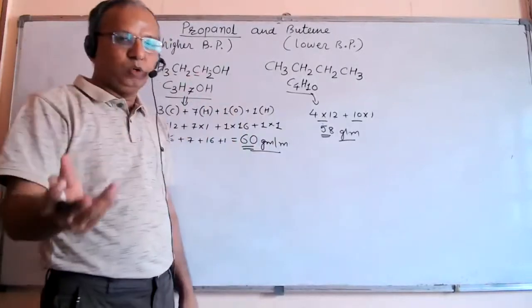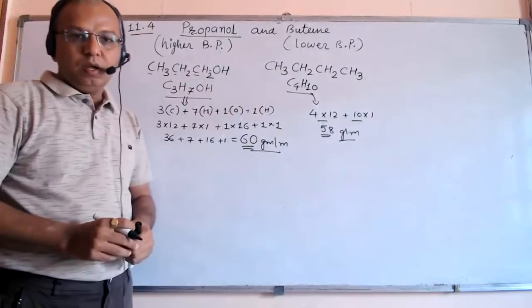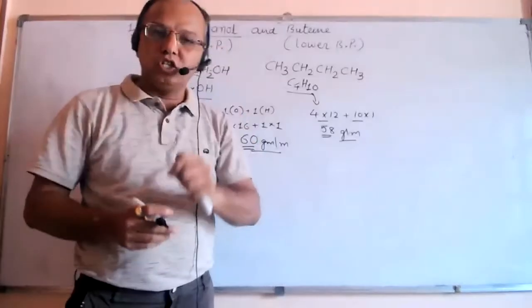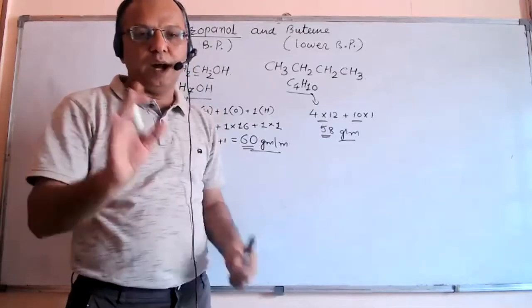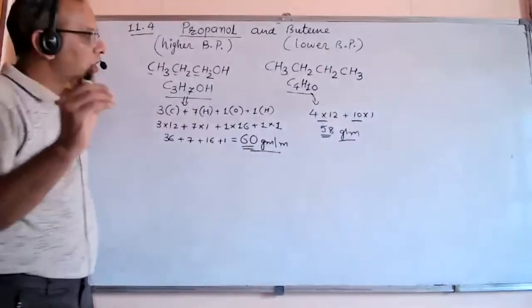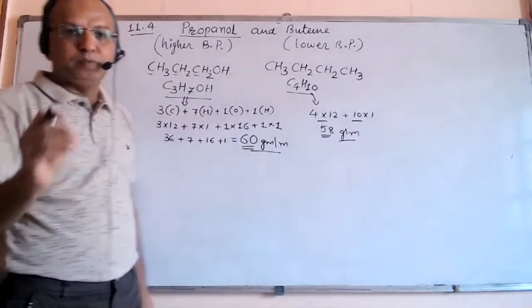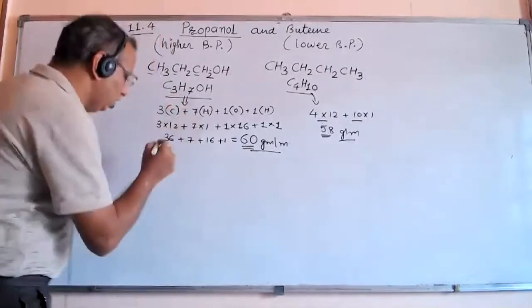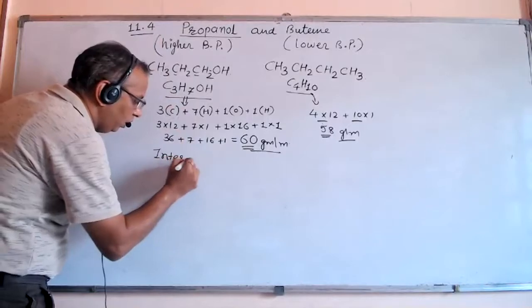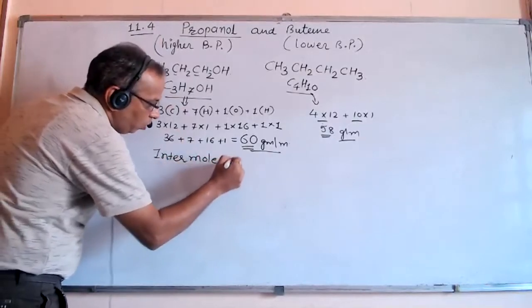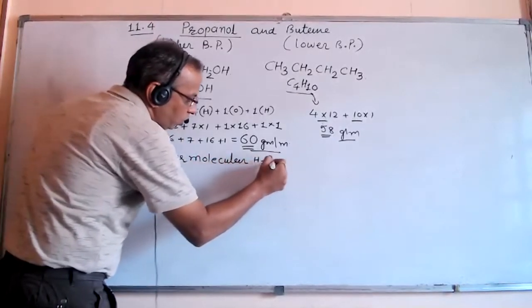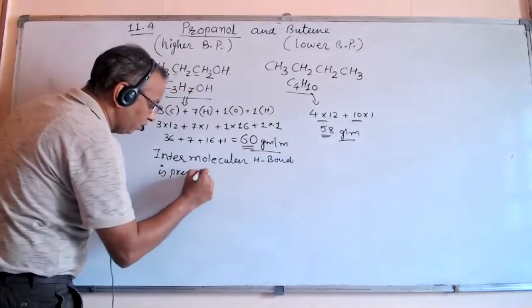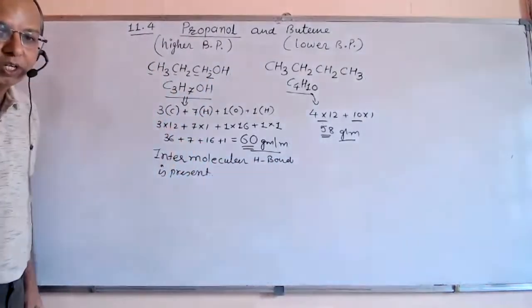Now let's find out why, out of these two, propanol has a higher boiling point than butane. A very simple thing to understand is that for boiling point, propanol has a very important characteristic: intermolecular hydrogen bond is present here. How can this bond be formed?